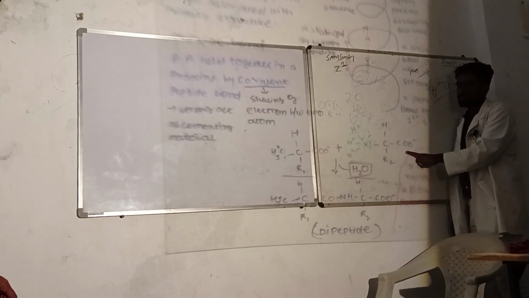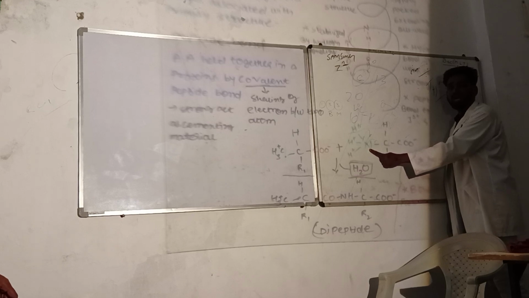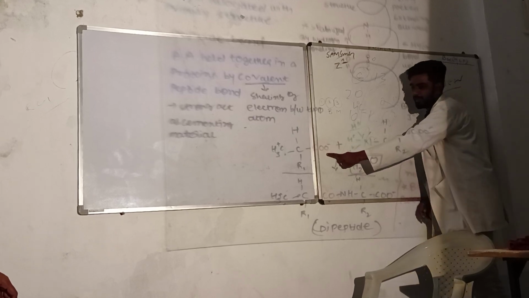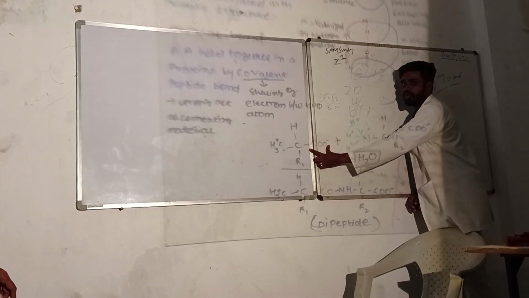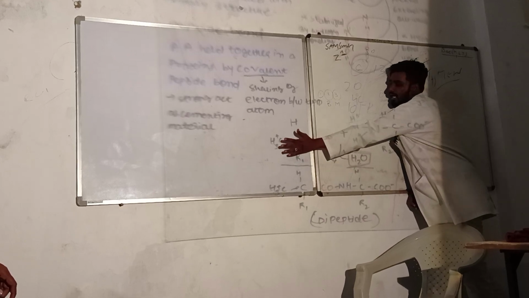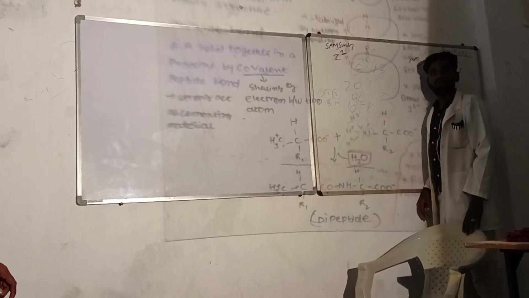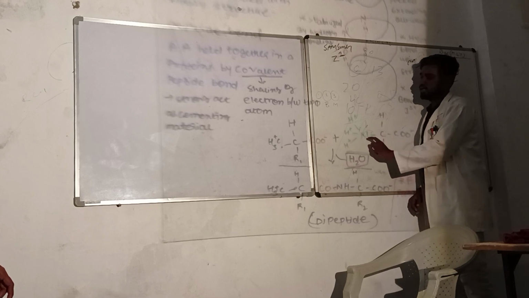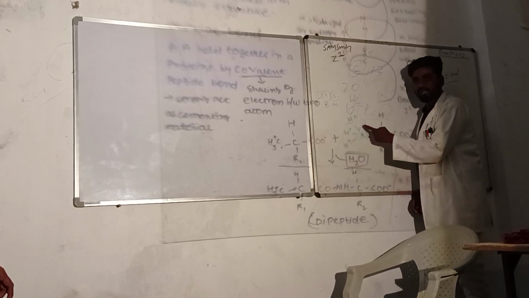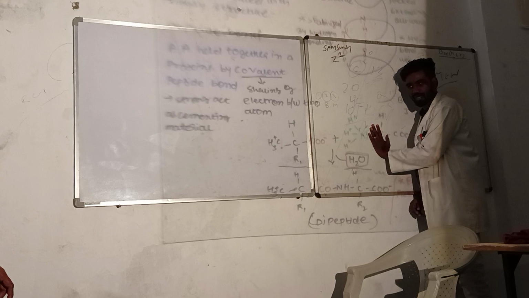If you look at one end of an amino acid, it has the carboxyl group. On the other hand, it has the amino group. If you look at another amino acid, one end has the carboxyl group and the other end has the amino group. Now, if they want to join together, the amino group of one amino acid